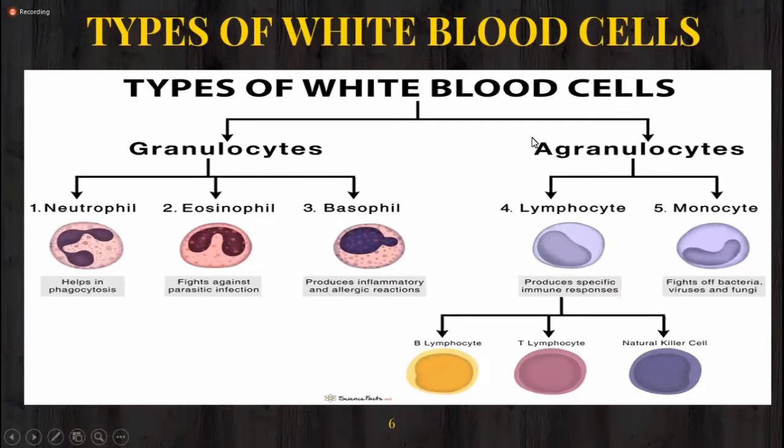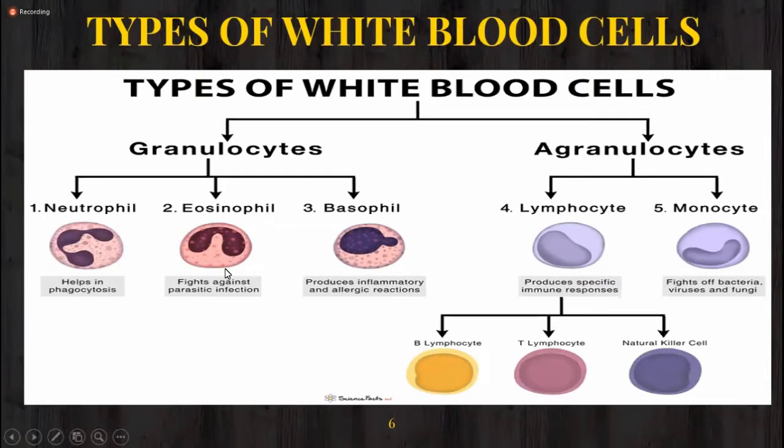Agranulocytes, A means no. So these are those types of white blood cells having no specific granules in their cytoplasm. So there are two major categories, granulocyte and agranulocyte. Granulocyte is again divided into three cells. This classification is according to the nature of granules.